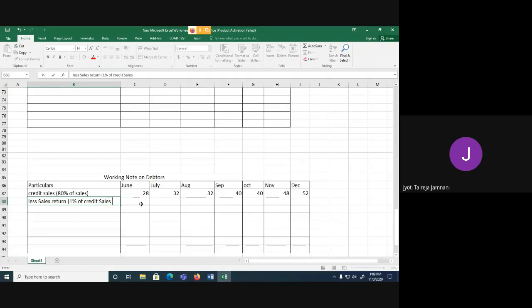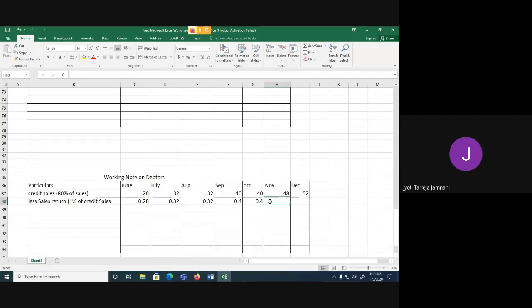Now credit sales, I have written in the above column. If you see, for June the credit sales were 28. So I have to find 1% of 28, which will be 0.28. How do you find 1%? 28 into 1 by 100. Okay, 1% of 32 is 0.32. Same way, 1% of 40 is 0.40.